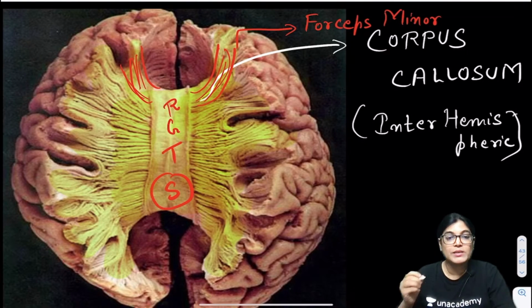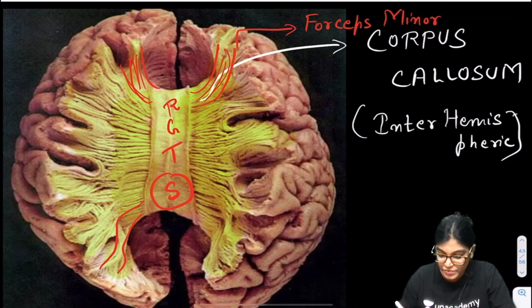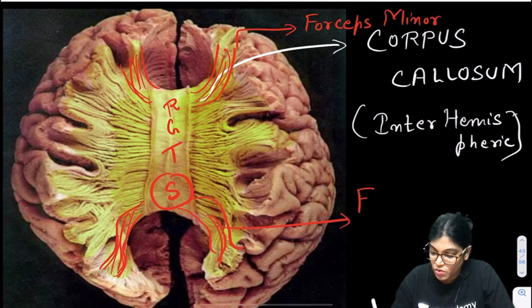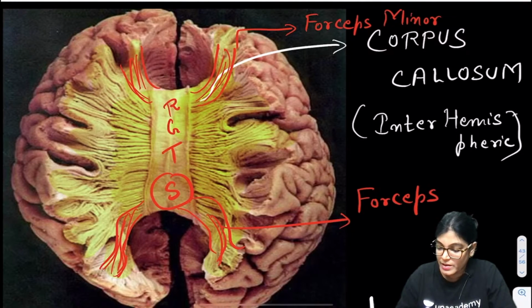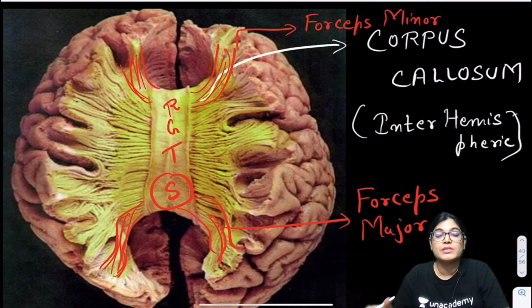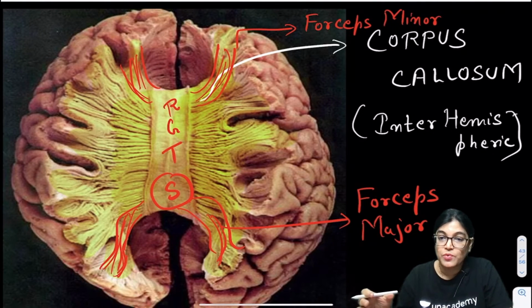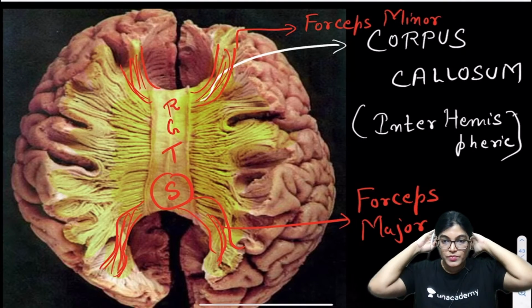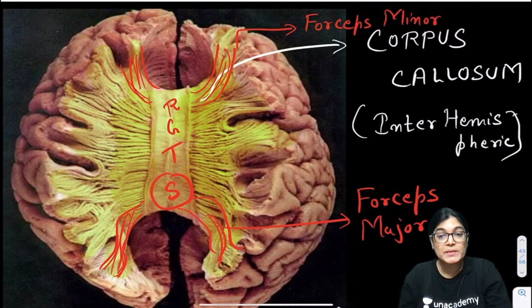The fibers from the splenium part of corpus callosum which diverge towards the occipital lobe, this was asked in the MCQ, are called forceps major. The fibers arising from the splenium part of corpus callosum and going posteriorly towards the occipital lobe of the cerebral hemisphere are called forceps major.